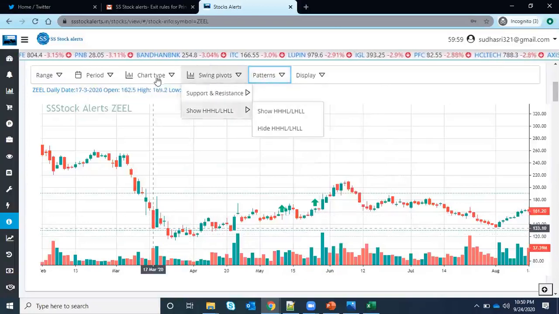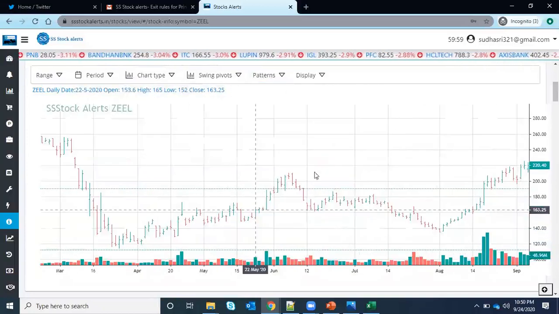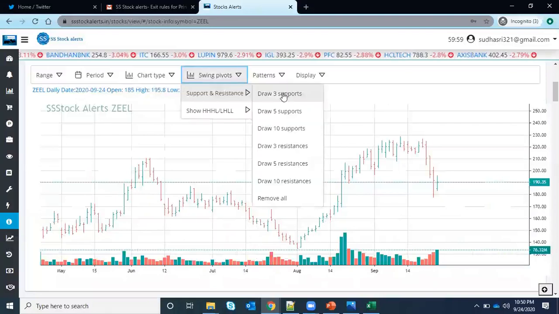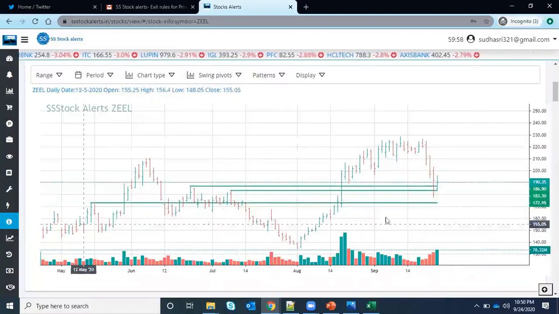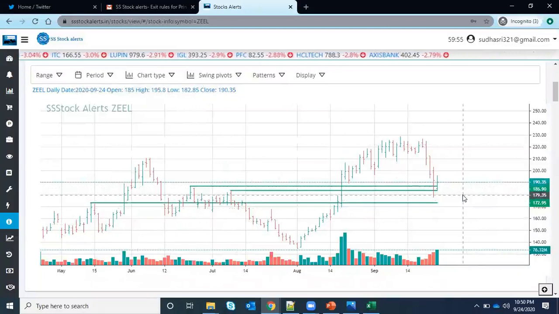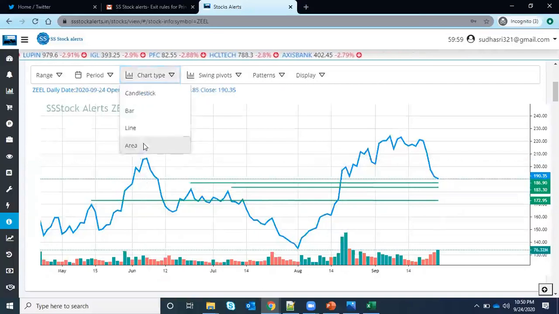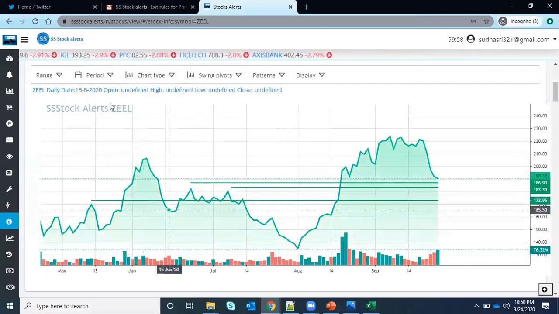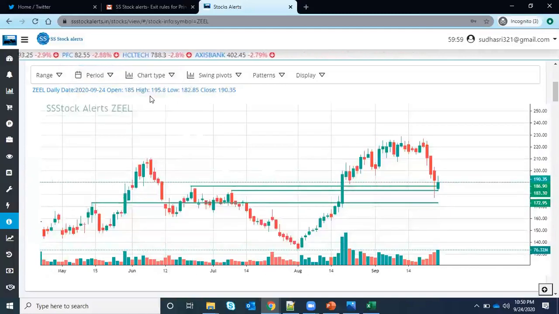And if you are a lover of bar charts, go to your bar chart. With the bar chart, the support and resistance are pretty good to see. So this is the bar chart. Either you can go for lines, or you can go for area charts, whatever chart you like. Mostly I like the candlestick chart. Okay, let me keep it.